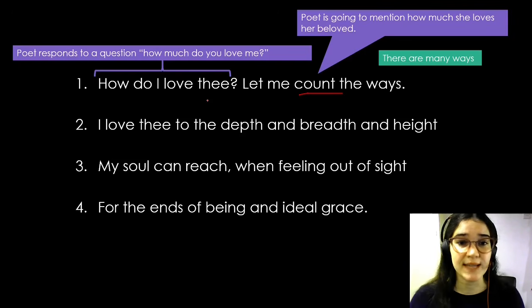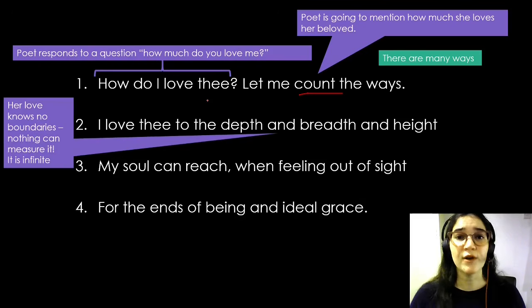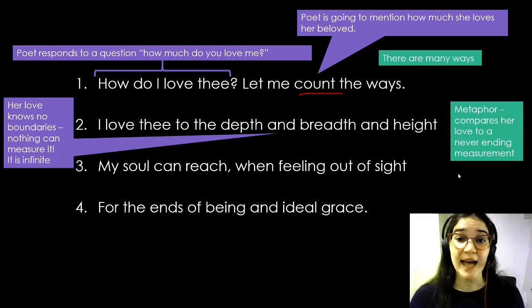I love thee to the depth and breadth and height my soul can reach. Here she is telling us that her love knows no boundaries, that nothing can measure it. She describes her love as being a never ending measurement. It is as deep and wide and tall as her soul can reach, which we assume is infinite because the soul isn't a physical thing that can be confined. There is no end, it is infinite. So here she is basically saying that she loves this person unendingly. And this is actually a metaphor because she is comparing her love for this person to a never ending measurement.